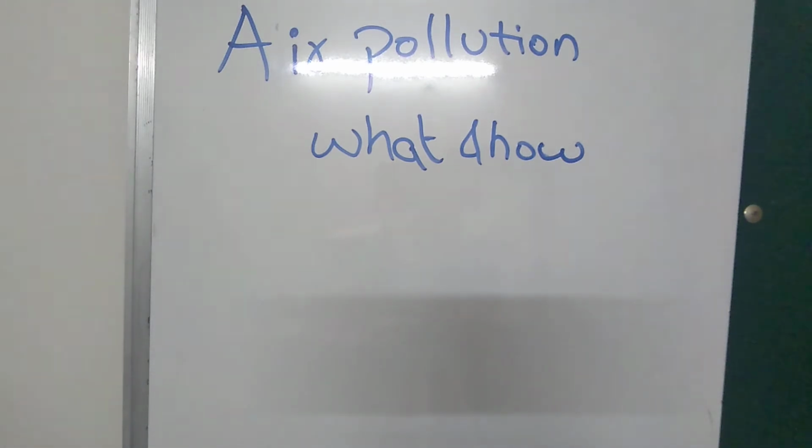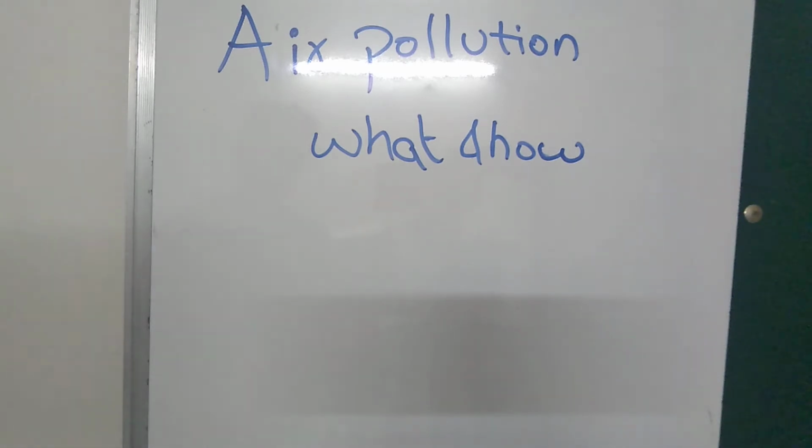When we categorize air pollution again into 2 parts, what do we get? Man-made air pollution and natural air pollution. What is man-made air pollution? When I ask you how air pollution is caused, first of all you get 2 things: smoke from the factories, and second, smoke from the vehicles.